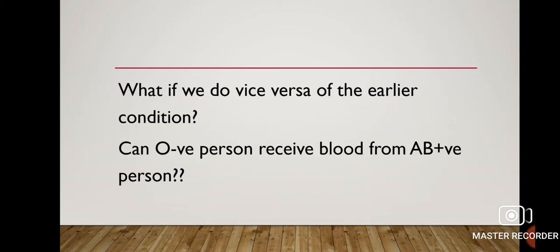What if we do vice versa of the earlier condition? Can an O negative person receive blood from an AB positive person? No, because an AB positive person has antigen A, B and D. When all these antigens are given to an O negative person, there are already antibodies formed in the O negative person, which will cause a massive antigen-antibody reaction.